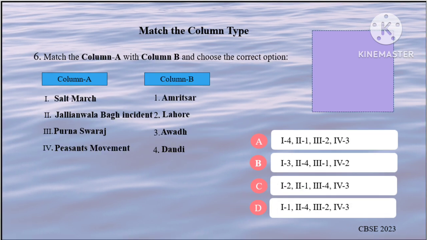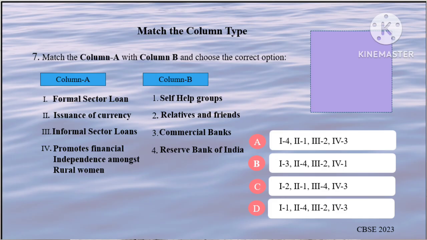Salt March means Dandi. Jallianwala Bagh means Amritsar. Purna Swaraj was adopted in the Lahore session, and peasant movement means Awadh. So the correct option will be A. Formal sector means commercial banks. Issuance of currency means RBI. Informal sector loans are given by relatives and friends, and self-help group promotes financial independence. So answer B is the correct option.